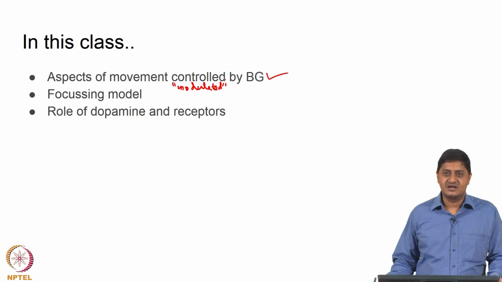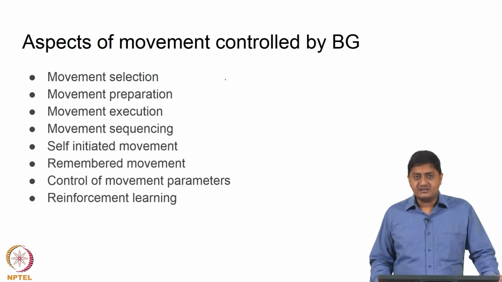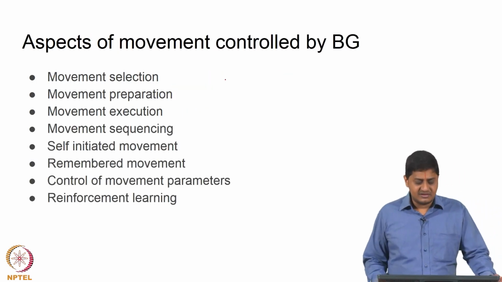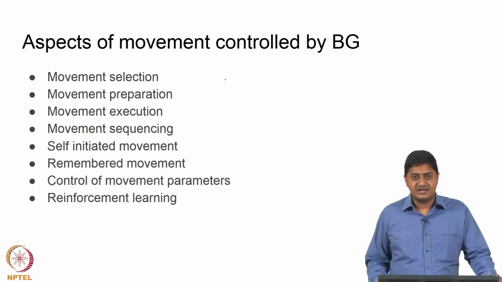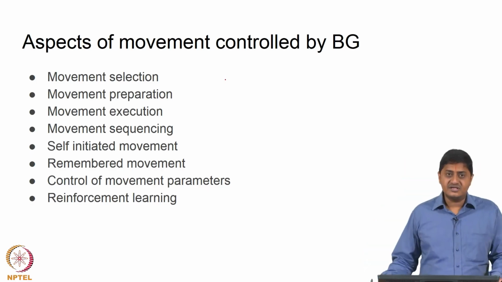We will discuss how well this represents the actual reality, and we will also discuss the role of dopamine and its receptors.